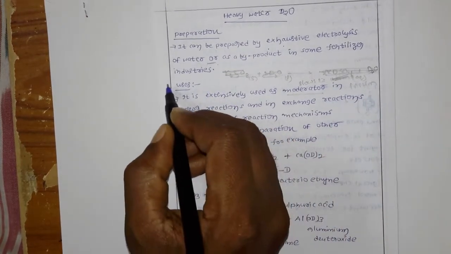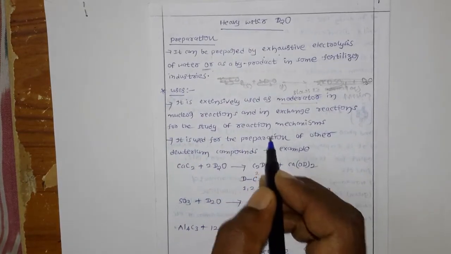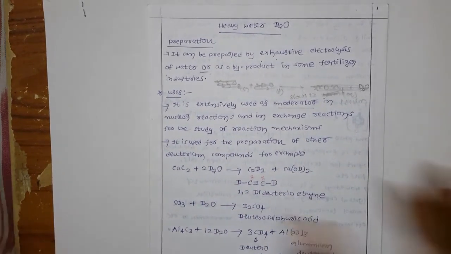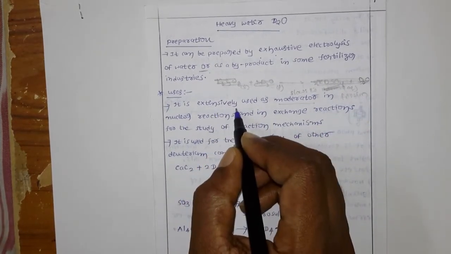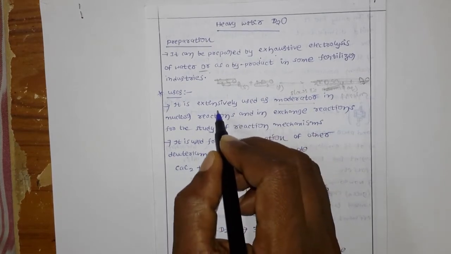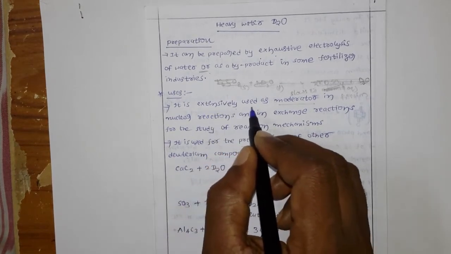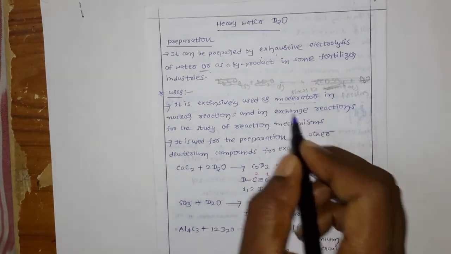Now come to the uses. What are the uses of D2O? Generally D2O has a very good use in nuclear reactions. In nuclear reactions they extensively use it as a moderator.